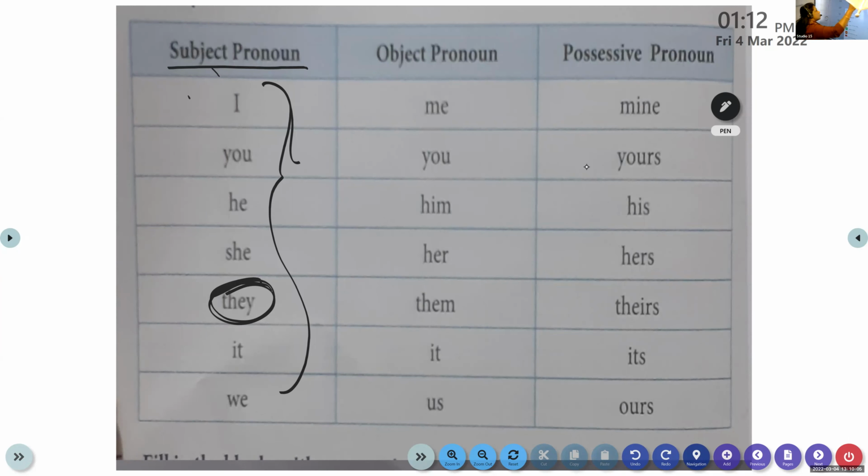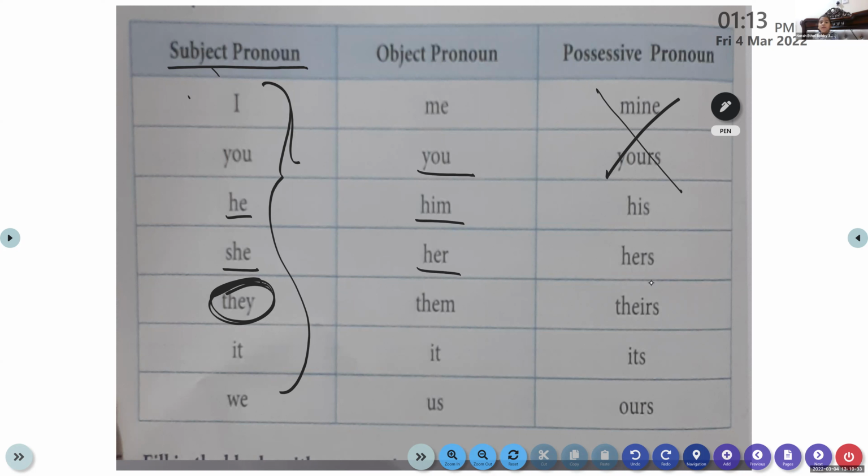Possessive pronouns are not very important to learn, but the object pronouns are very, very important for you to memorize. For I, what is the object pronoun? Come on, tell me. It is me. For you, it is you itself. For he, it is him. For she, it is her. For they, it is them. For it, it is it.